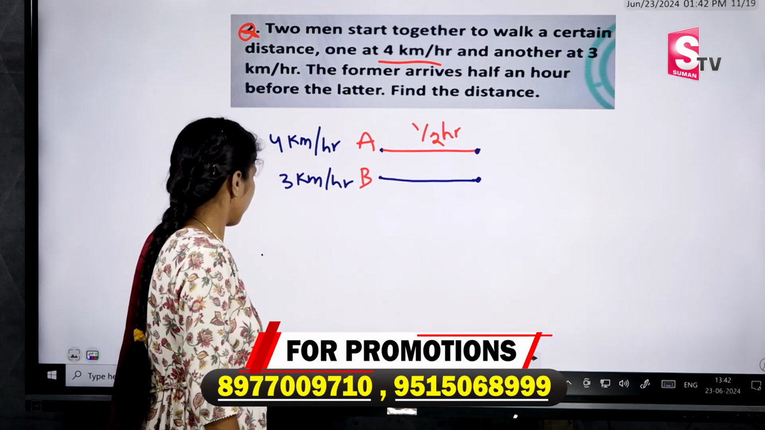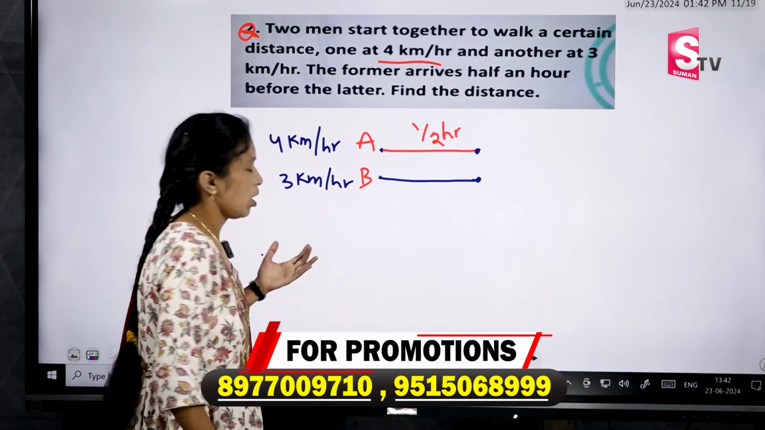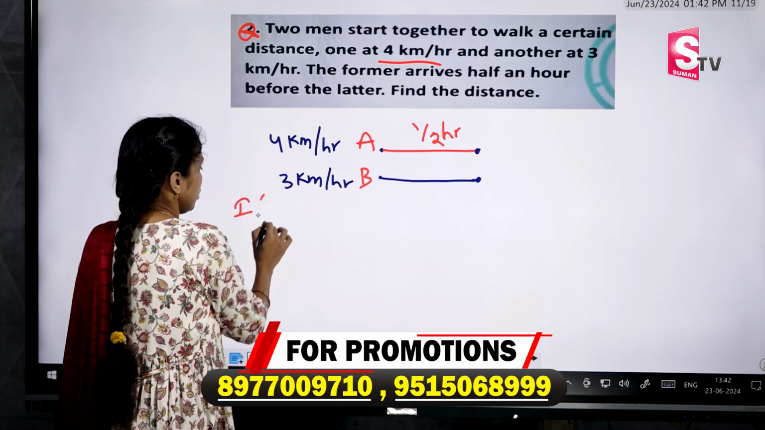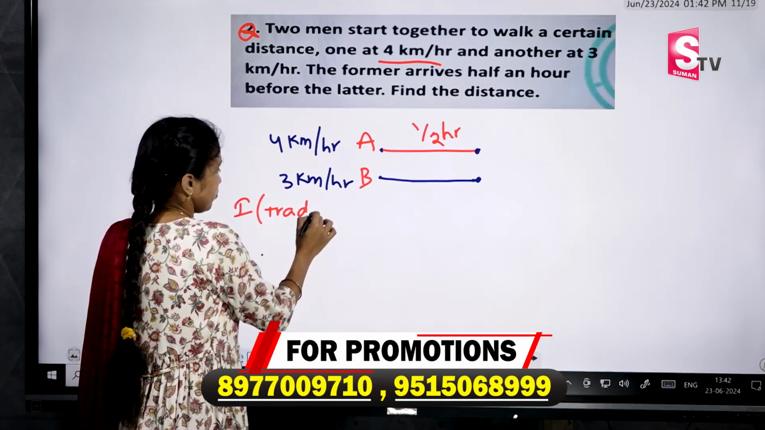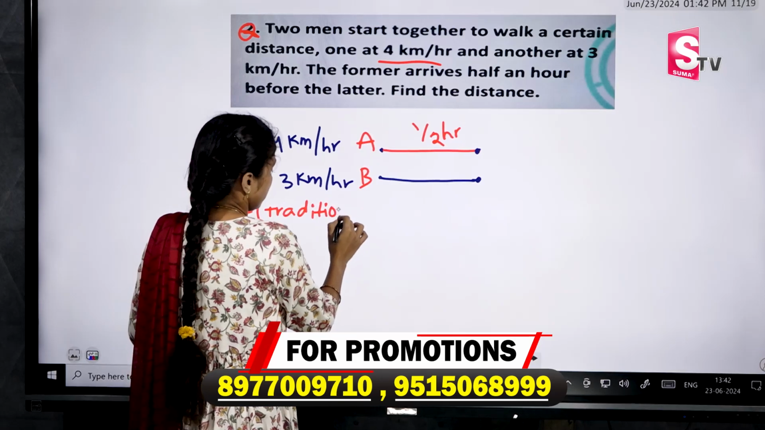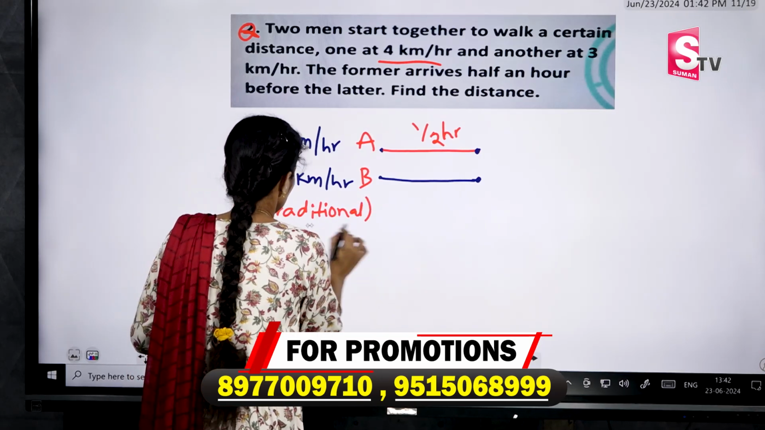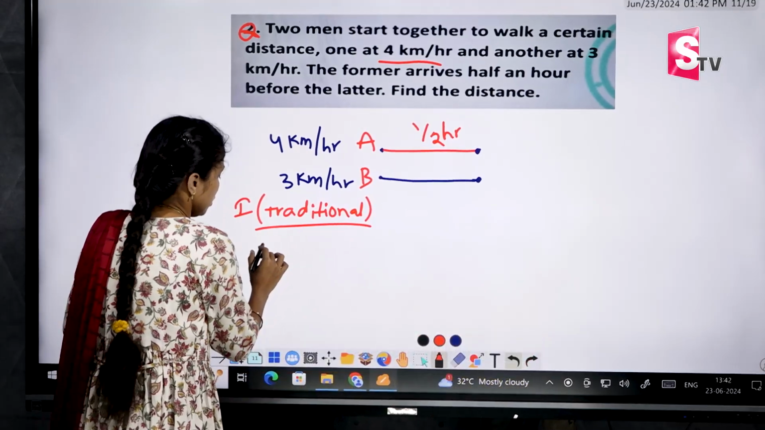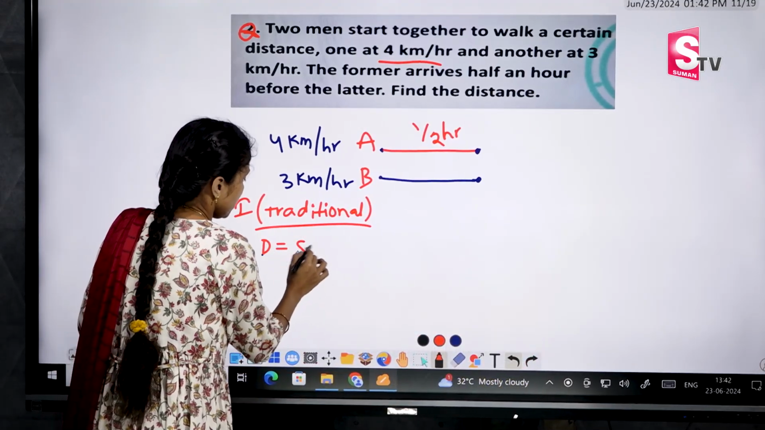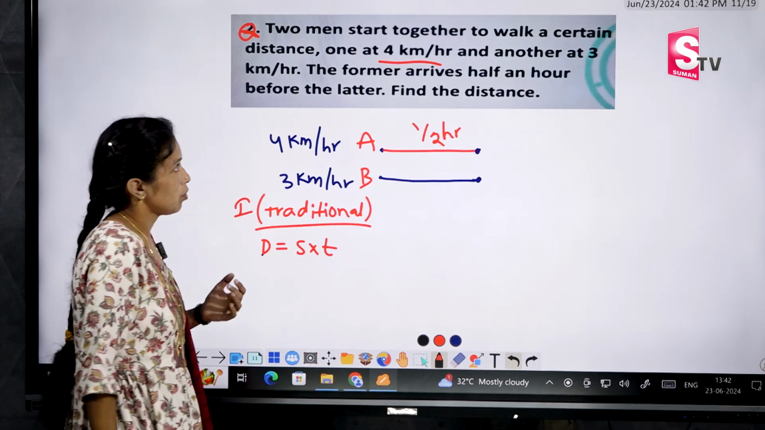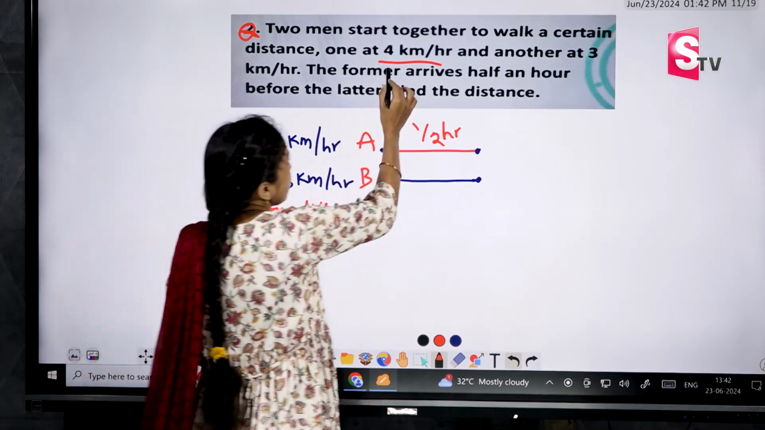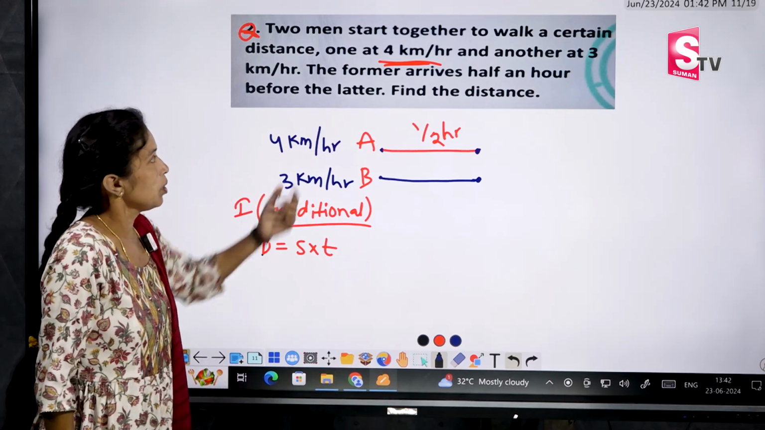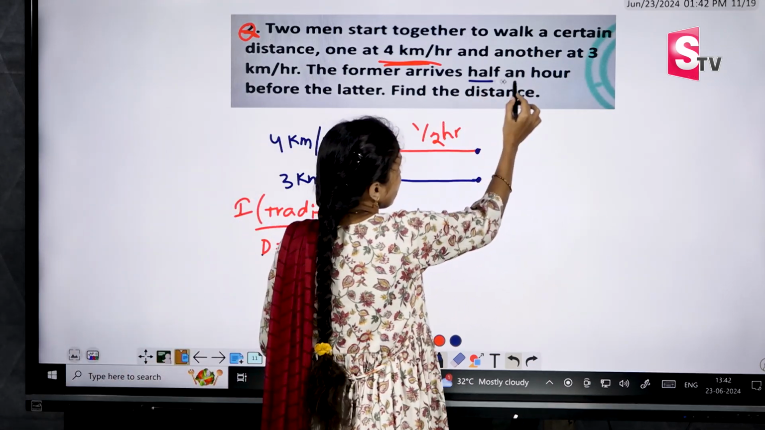Okay, how can you solve this question? First I will explain this question in traditional method. What is the traditional method? Method 1, that is traditional method. First, what is the formula for distance? Distance equal to speed into time. But what we have to given? He given the speeds. Okay, speed he given and time he given. What is the time? Half an hour he given.